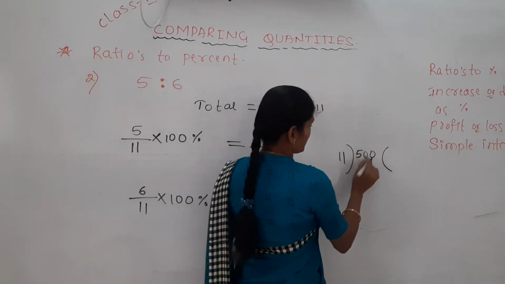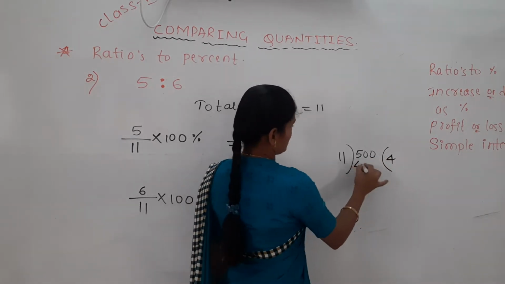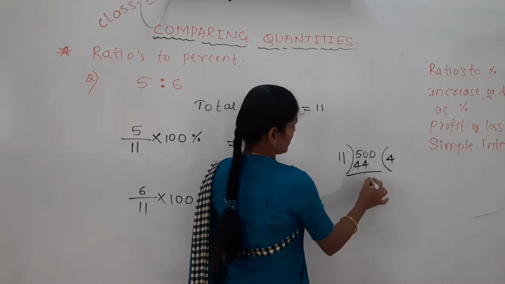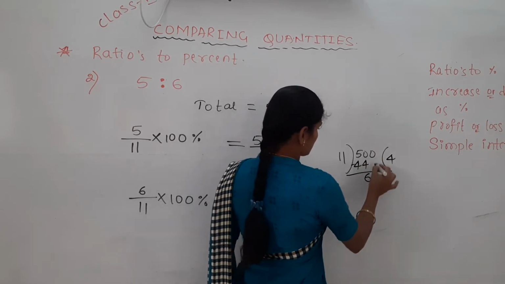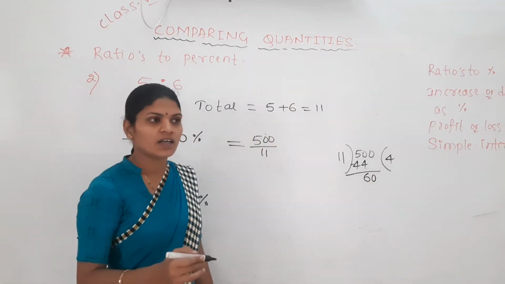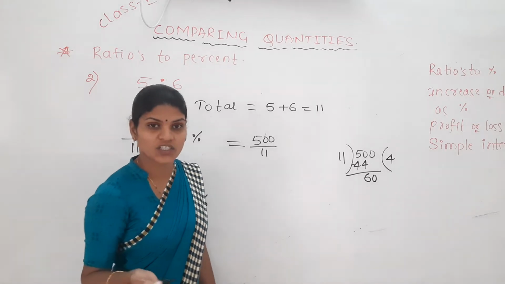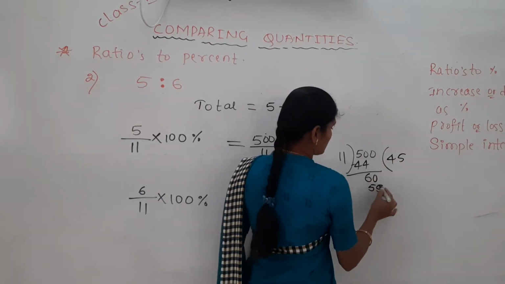Now you can divide 500 by 11. Both are the same as you wish. Okay, 500 by 11 if you do, 11 fours are how much? 44. 50 minus 44 is how much? 6. And take this 0 here. Now it becomes 60. Next, 11 fives are how much? 55. It is less than 60, nearer to 60.